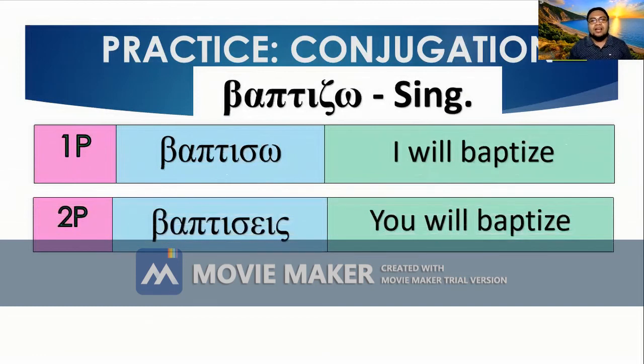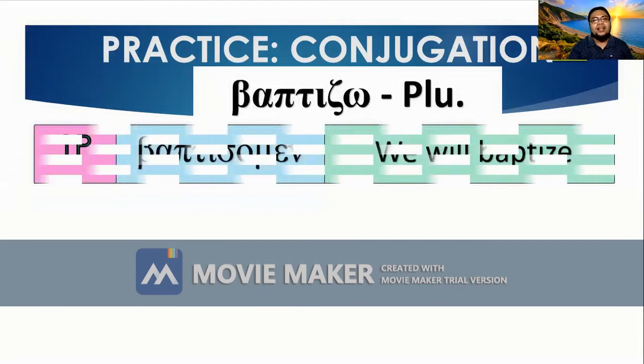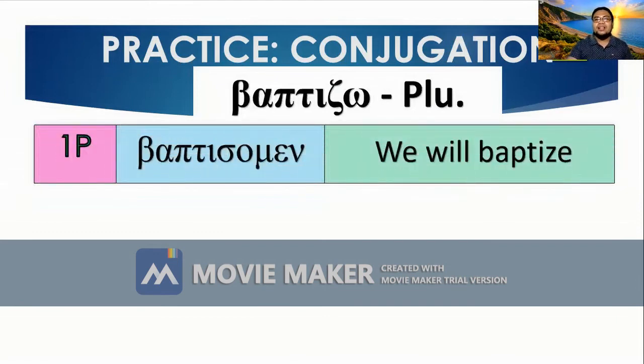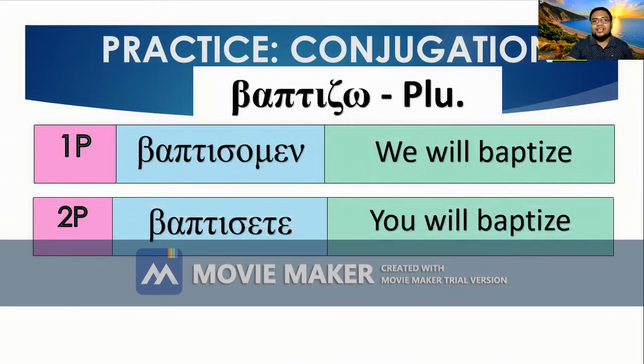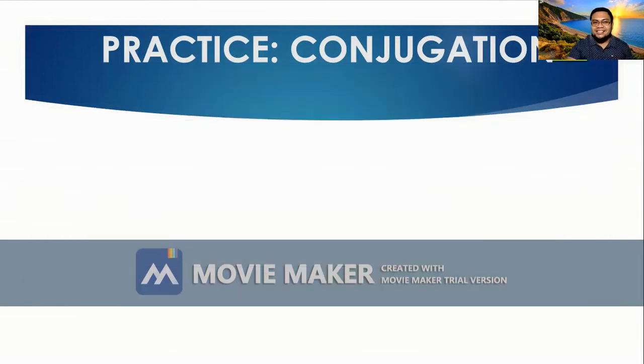Second person, baptiseis, you will baptize. Third person, baptisei, he, she, it will baptize. For the plural, baptisomen, we will baptize. Second person, baptisete, you will baptize. Third person, baptisousi, they will baptize. All right, that's the conjugation.